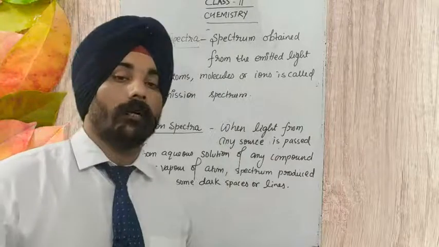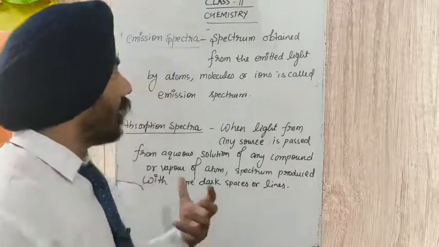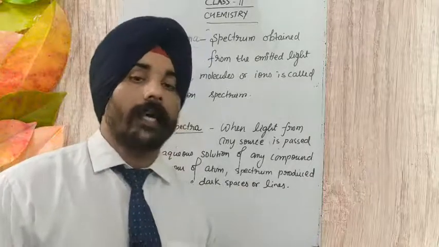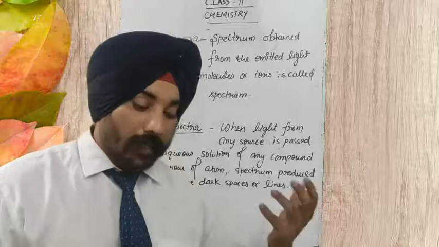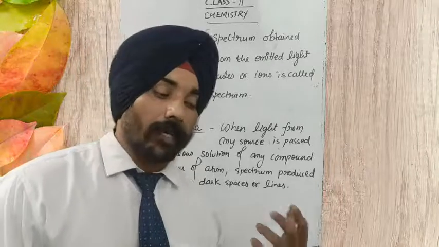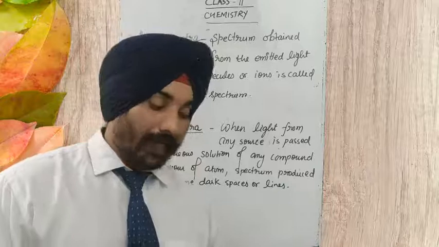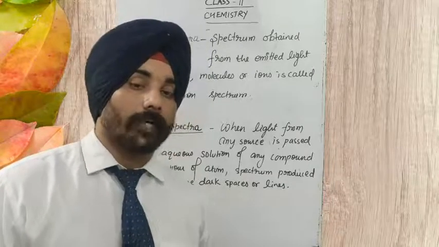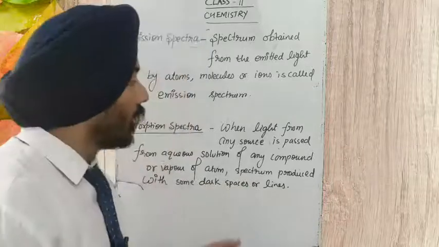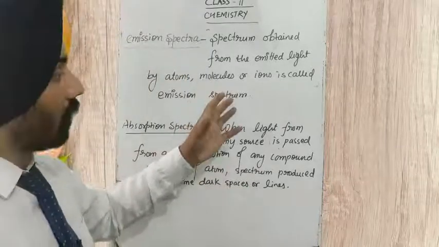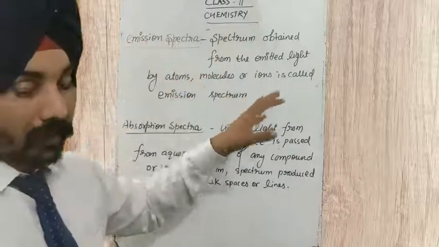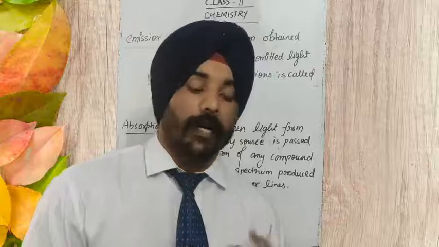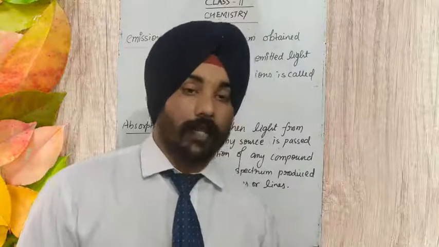If any molecule, atom or ion gains some energy and after that radiates some energy, the spectrum obtained from that radiated energy, when we pass it through the prism, is called emission spectra, because it is obtained from the energy emitted by the atoms, molecules or ions.